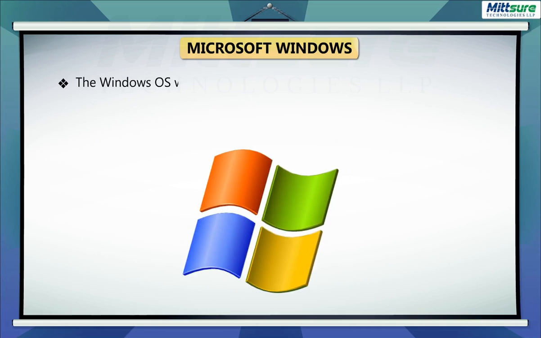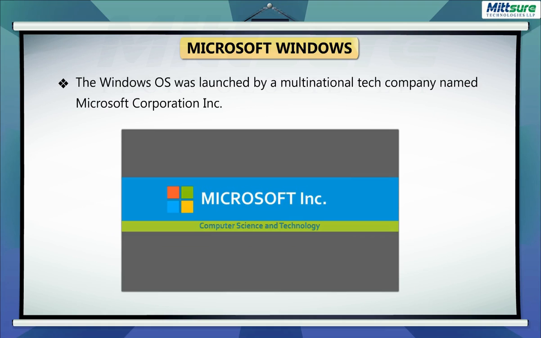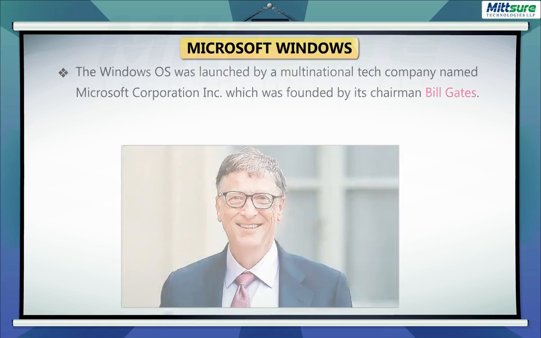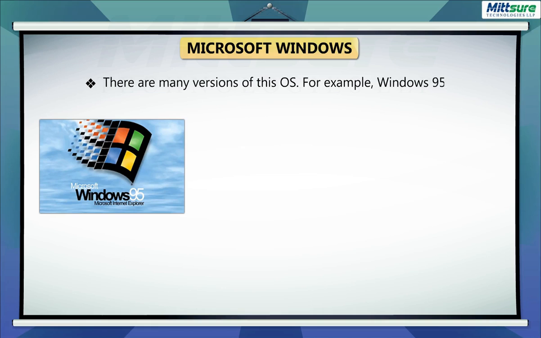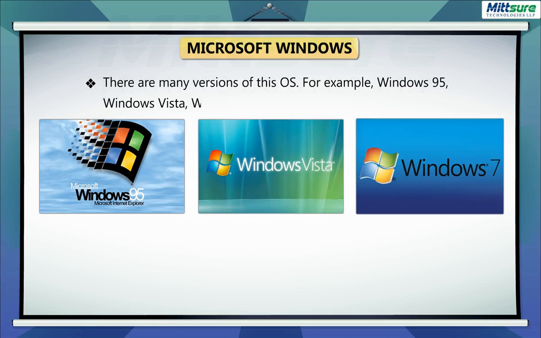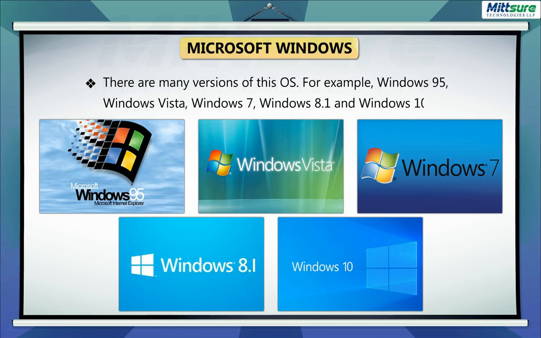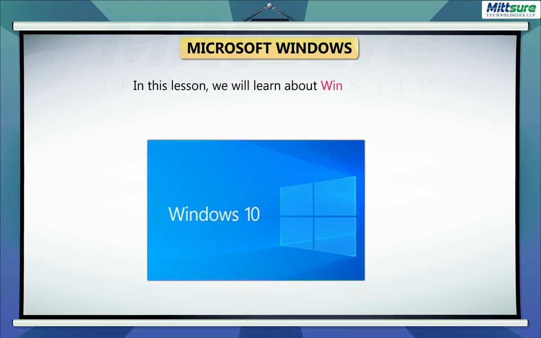The Windows OS was launched by a multinational tech company named Microsoft Corporation Inc., which was founded by its chairman, Bill Gates. There are many versions of this OS, for example, Windows 95, Windows Vista, Windows 7, Windows 8.1, and Windows 10. In this lesson, we will learn about Windows 10.